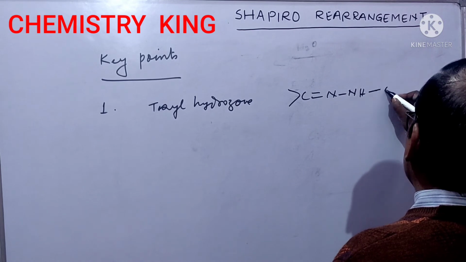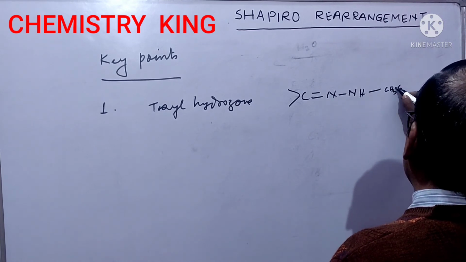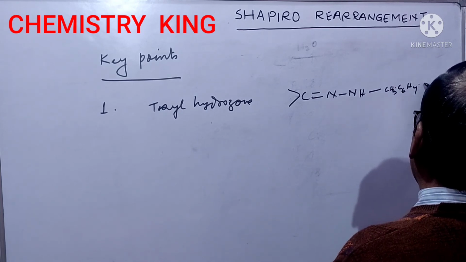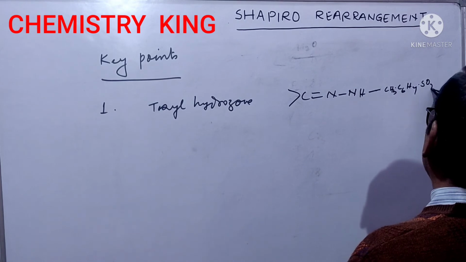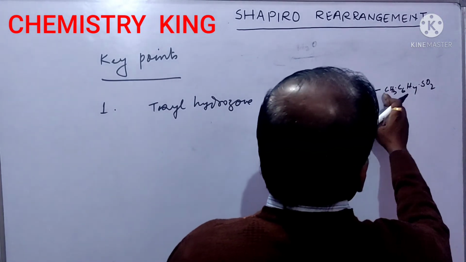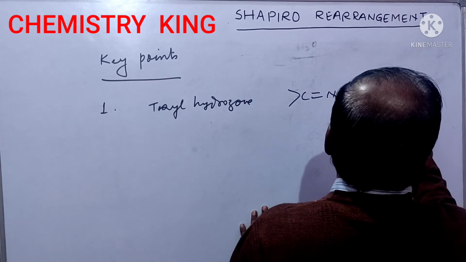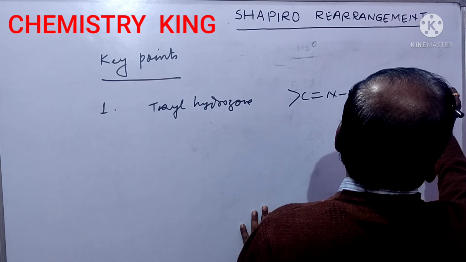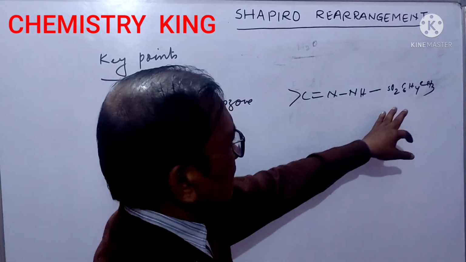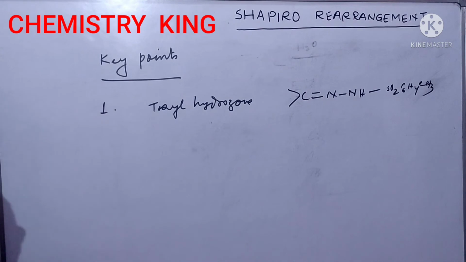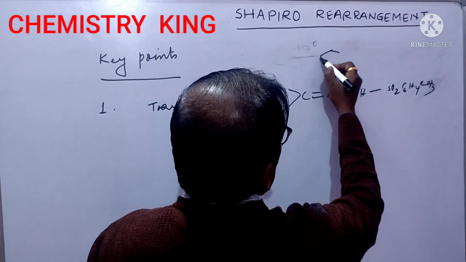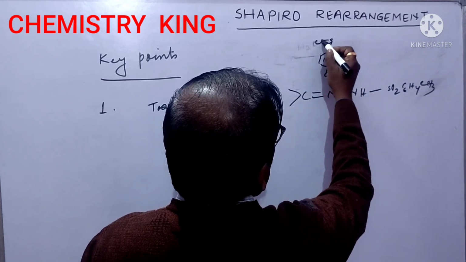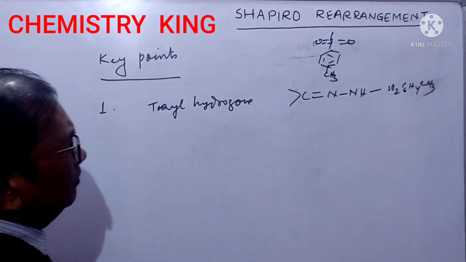Actually, CH3, C6H4, SO2. Actually, SO2 should be here: SO2, C6H4, CH3. This is the tosyl group. Okay? We have discussed it is the tosyl group, CH3, S double bond O.